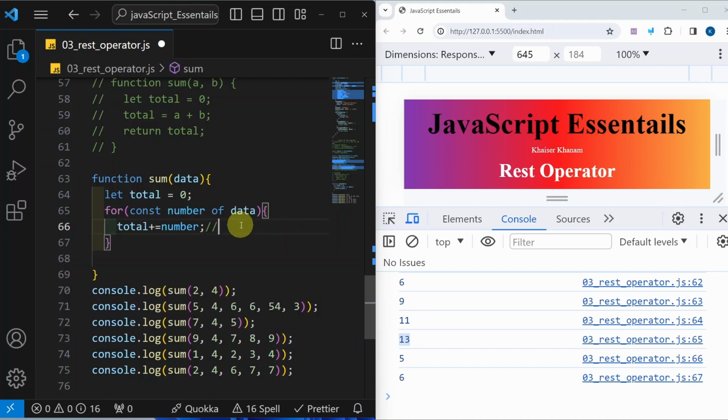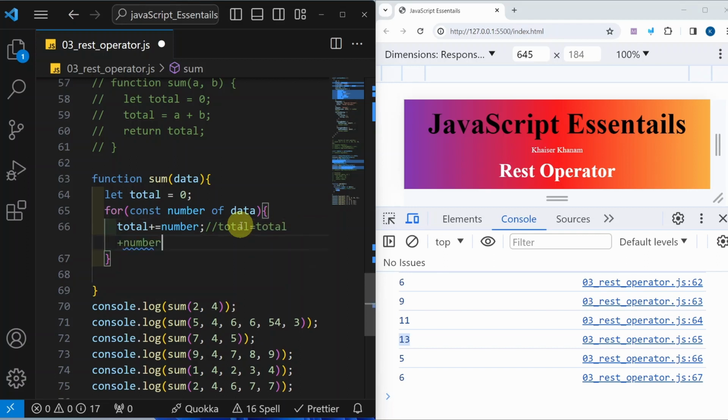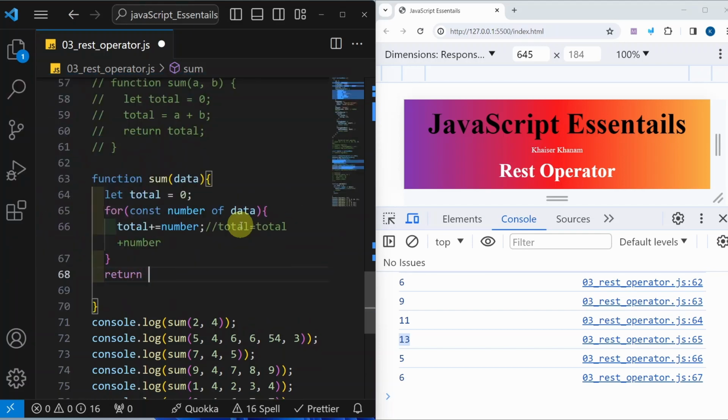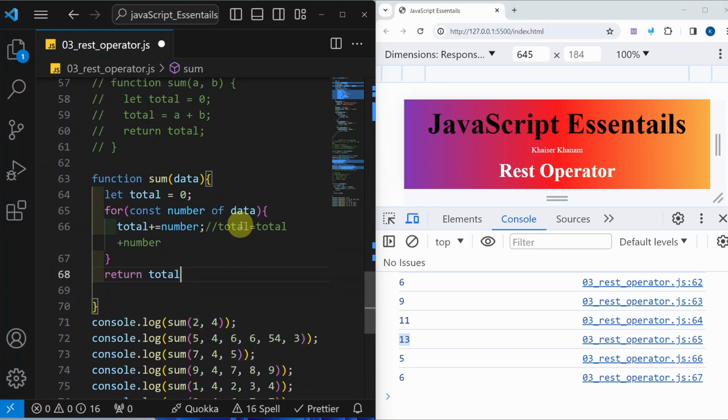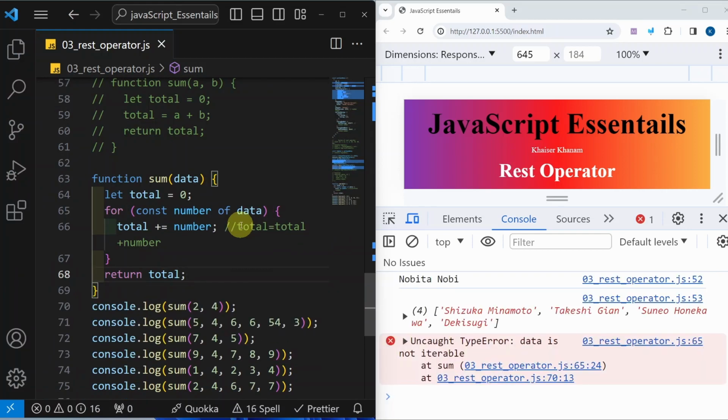This is as equal to total is equal to total plus number. And finally, I am just going to return this total. If you are not understanding how this function is working, I will explain it in a minute.